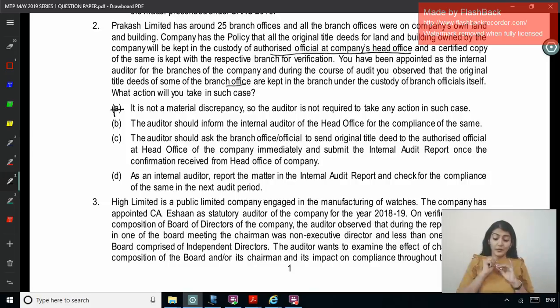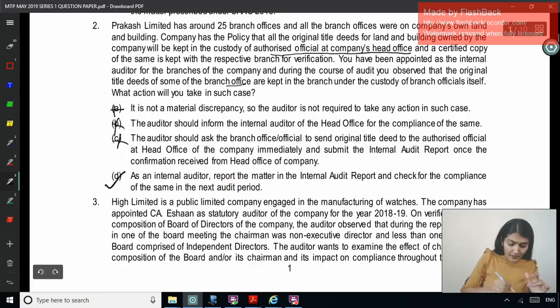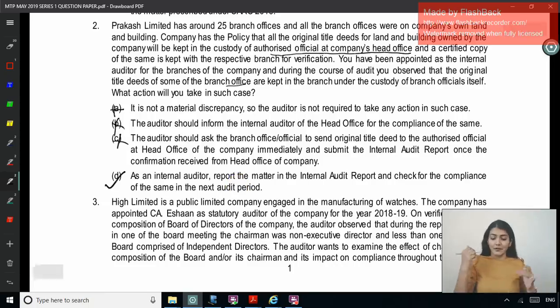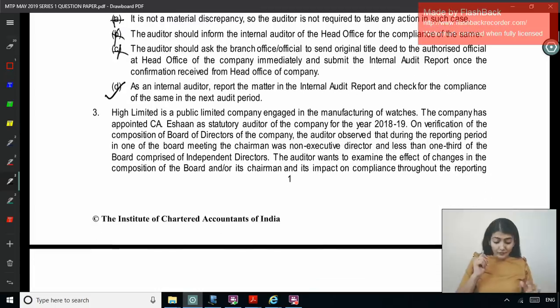As an internal auditor, report the matter in the internal audit report and check for the compliance of the same in the next audit period. Right, so this is obviously a finding for the auditor which he should mention in his internal audit report. You can't wait for them to send it to HO and get a confirmation and then put it. No, that is not possible. You inform the internal auditor of HO, that is also not right. So D. Next one.